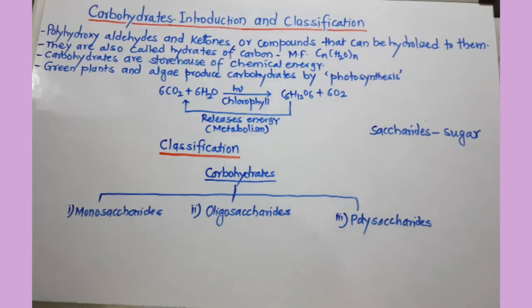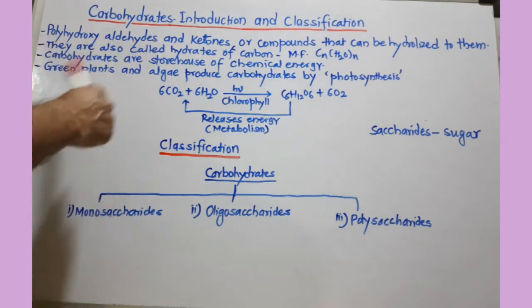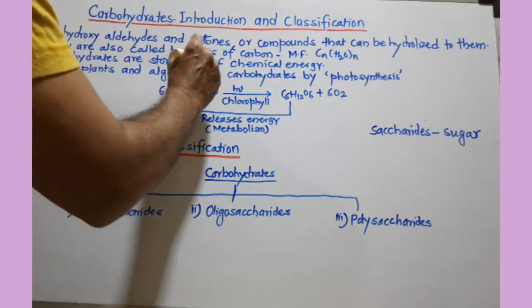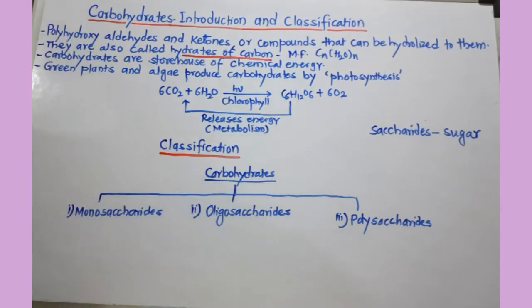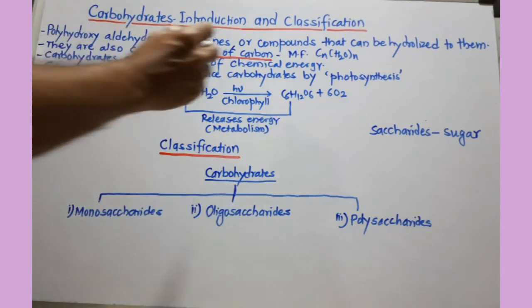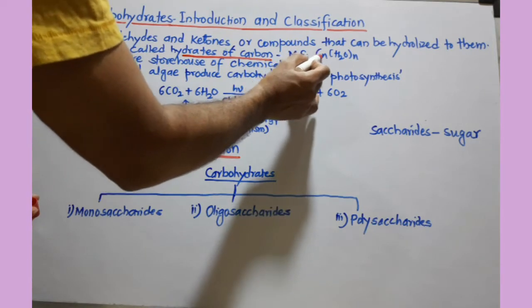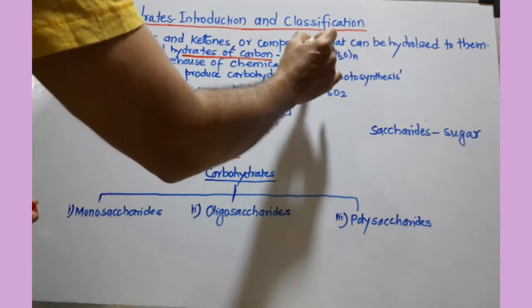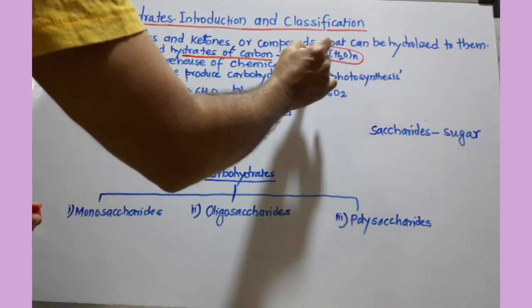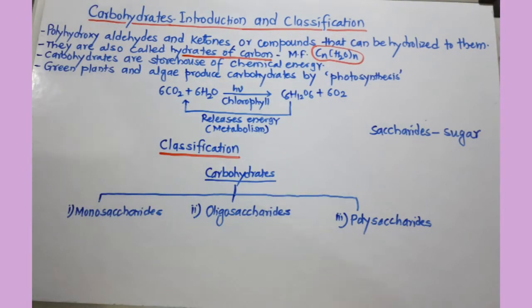Now, coming to the next point, they are also called hydrates of carbon, because of this formula. You can see here, CnH2nOn. All carbohydrates you can write in this formula, Cn(H2O)n. So they are hydrates of carbon.